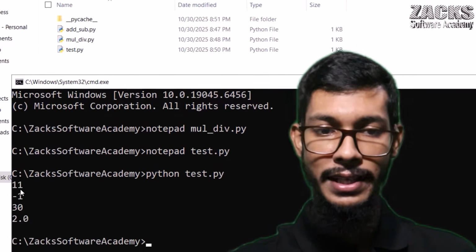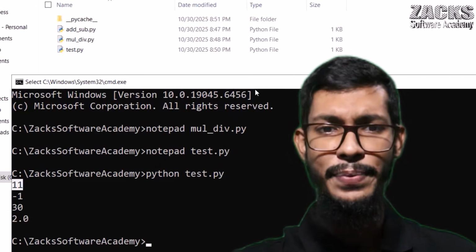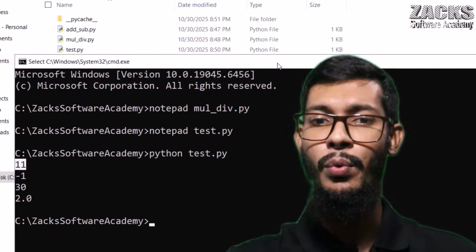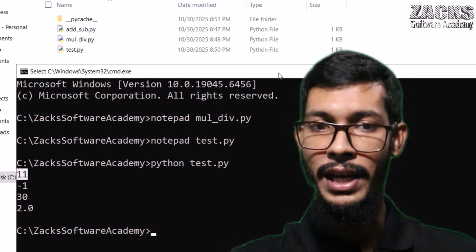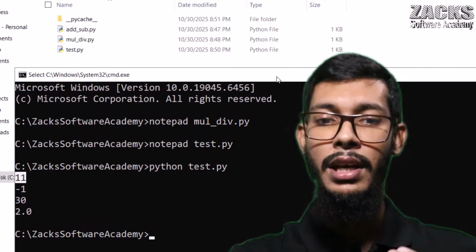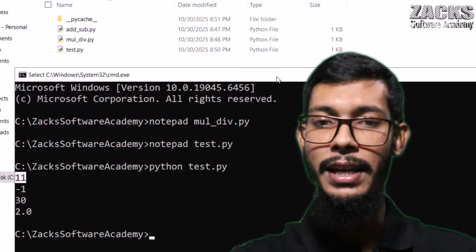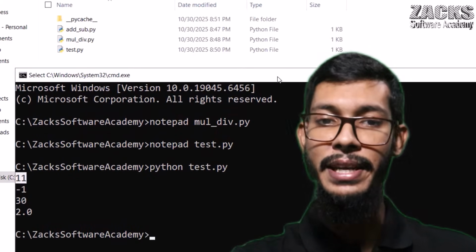Are you observing that we are getting the output 11, -1, 32, 0.0? I hope, sir, you got this point and you got the output. So what is the purpose or the specialty of a module, or actually what is a module? A module is nothing but a Python file or Python program. We can import this module and reuse it multiple times anywhere.